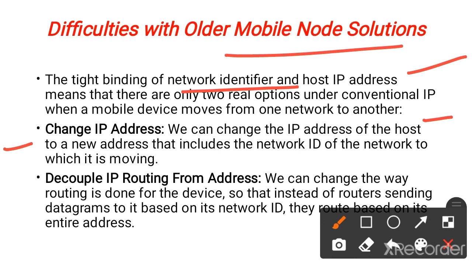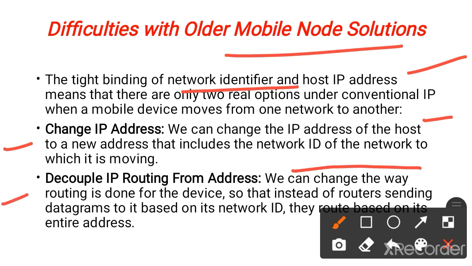When we change the IP address of the host to the new address, that indicates the network ID of the network which it has moved to. As we are moving from one location, one home network IP address, to another network, if we can change the IP address, then we get connection with the other network. But it cannot be possible because our network identifier and host IP address are tightly bound with our devices.